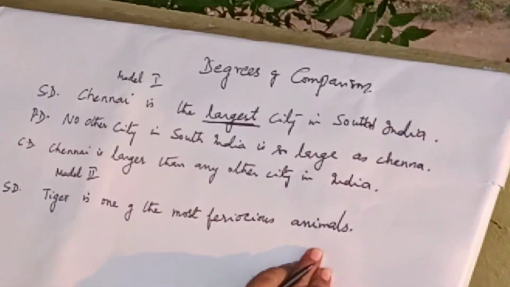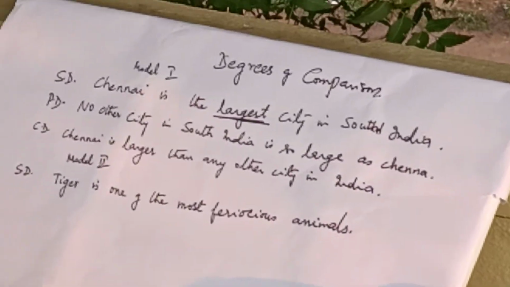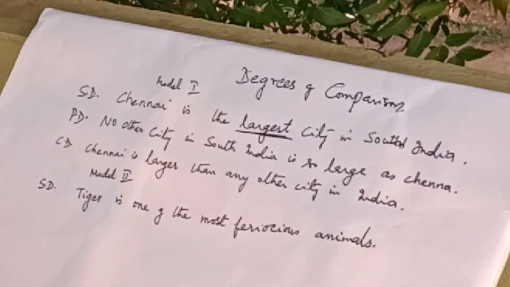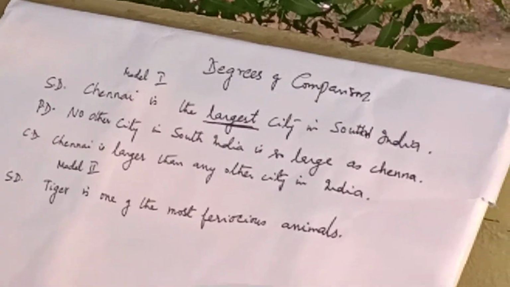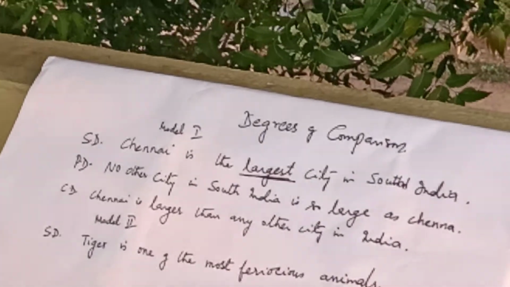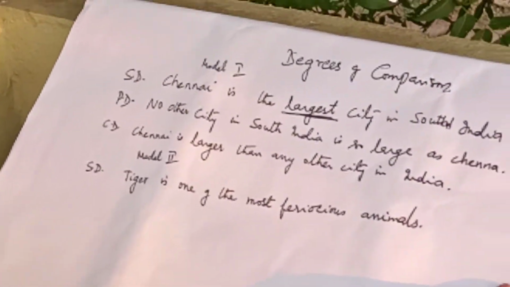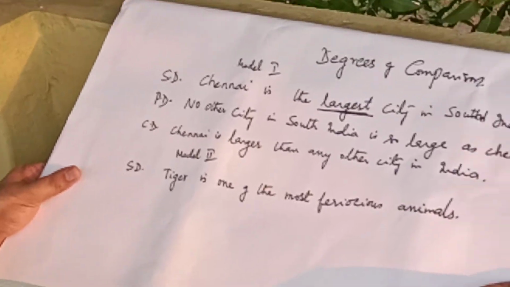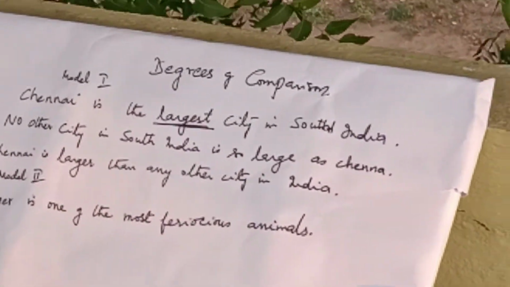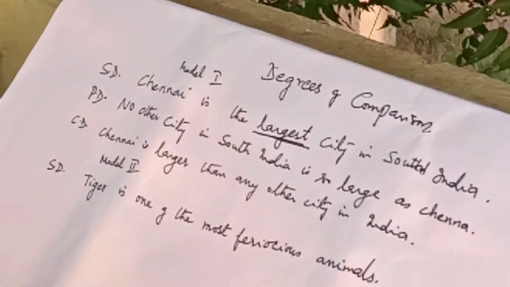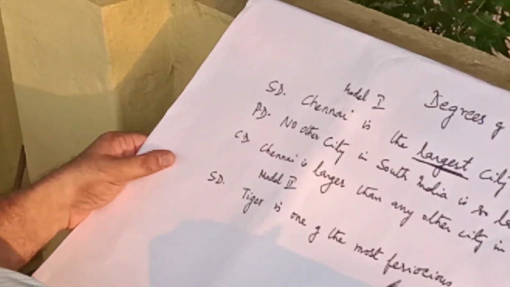So the word ferocious is an adjective. It has 3 degrees. The positive form is ferocious, the comparative degree is more ferocious, and the superlative degree is most ferocious. See, some adjectives with more syllables take more and most, and ferocious is one such example.